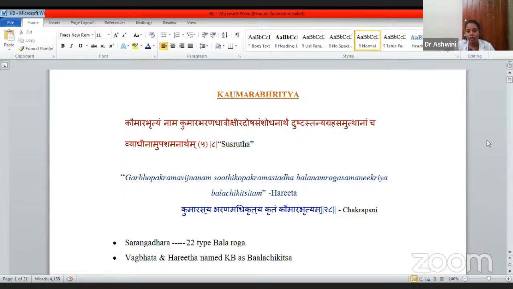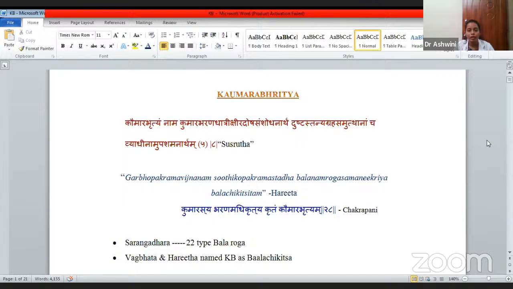Then Dushta Stanya: what is Stanya and the Visheshana of Stanya, Dushta Stanya Lakshanas and even Graha. If all this and other Vyadhis of Kaumara are dealt with in this branch, that is called Kaumarabhritya. That is Kumara, Dhatri, Kshira doshas and their Shodhana, Dushta Stanya and also Graha Chikitsas.